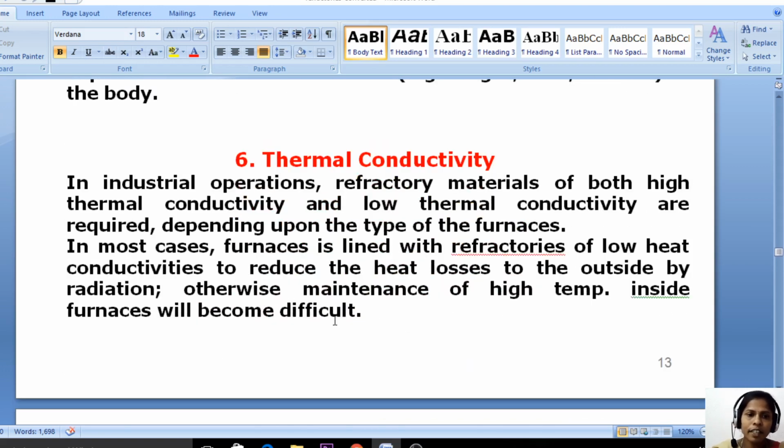Next, thermal conductivity. In industrial operation, refractory materials of both high thermal conductivity and low thermal conductivity are required depending upon the type of furnace. So, either we use high or low thermal conductivity depending on the furnace. In most cases, a furnace is lined with refractories of low heat conductivity to reduce the heat losses to the outside by radiation. Otherwise, maintenance of high temperature inside the furnace will become difficult.